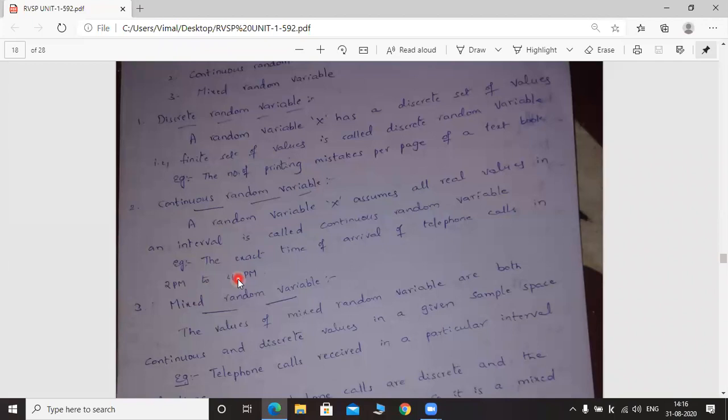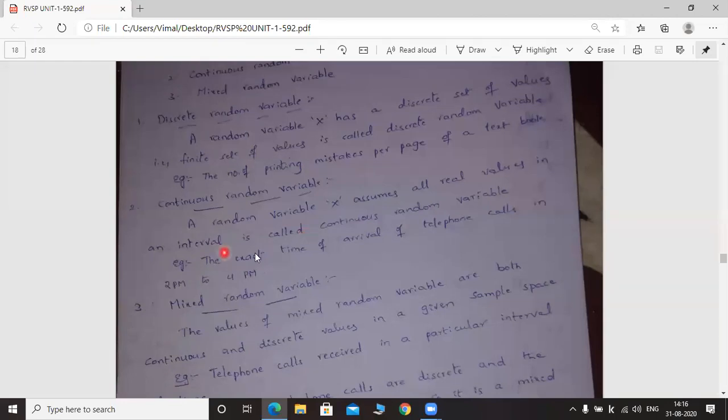The telephone call may arrive at 2 hour 1 minute, 2 hour 1 minute 5 seconds, 2 hour 1 minute 10 seconds, like that. So this is a continuous set of values. We cannot say the exact time with respect to minutes and seconds. It is somewhat difficult to predict the time exactly at which the telephone call arrives.